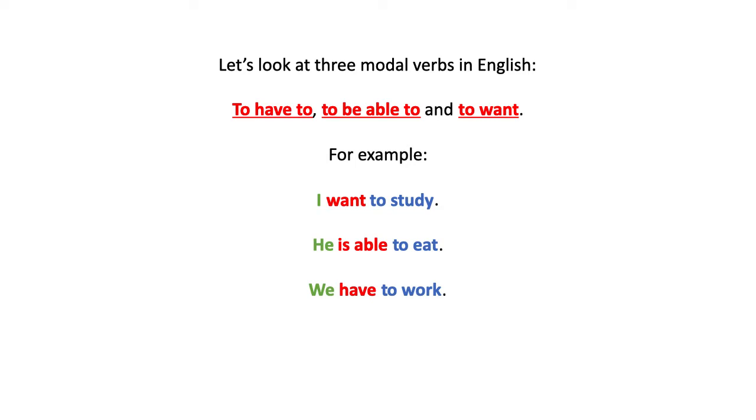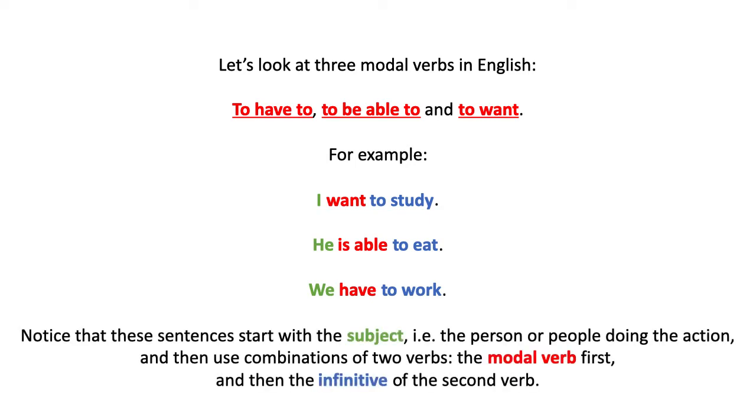Now, you probably have noticed that I am dividing these sentences in three parts, and I have colored them with three different colors. Let me show you what those colors are. The first color, the green with which they start, is of course the subject. I hope you remember that the subject is whoever or whatever is doing the action, right?